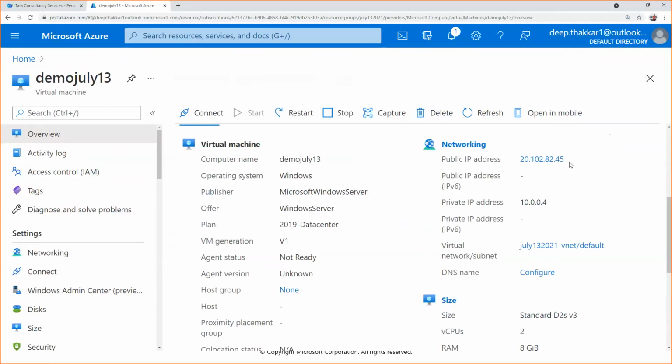It is a non-static IP. If you shut it down and restart, the IP address will get changed. For that, there is something called a static IP that I will show you in some next classes. Okay.